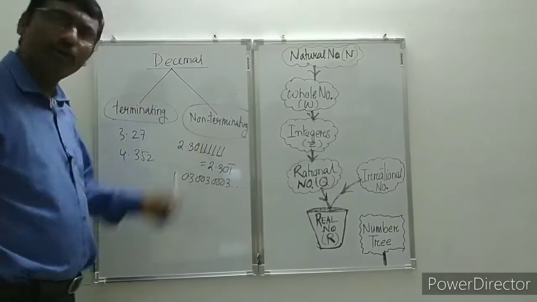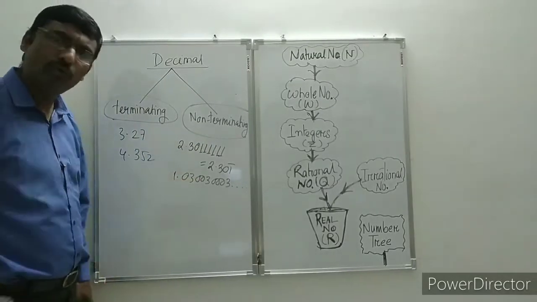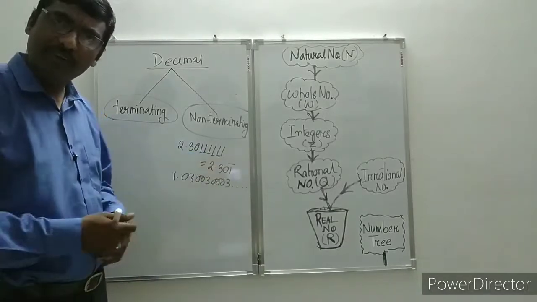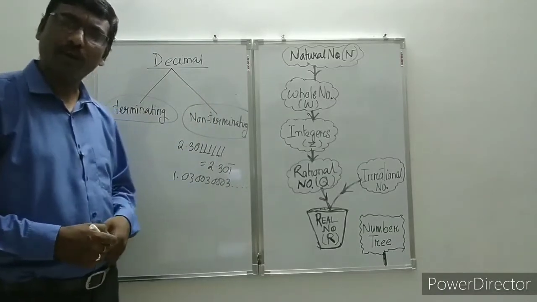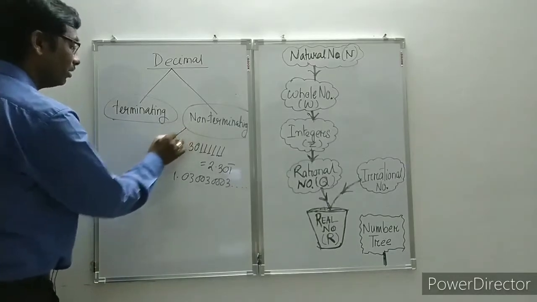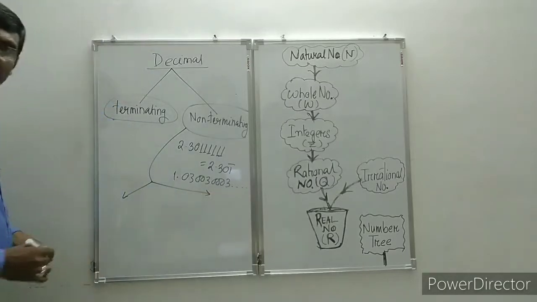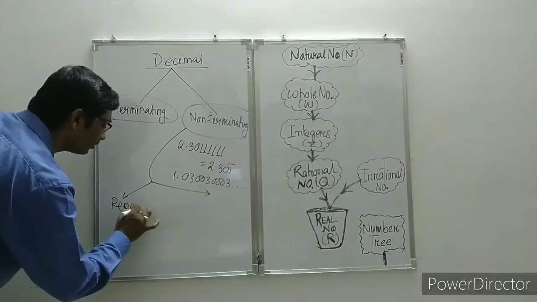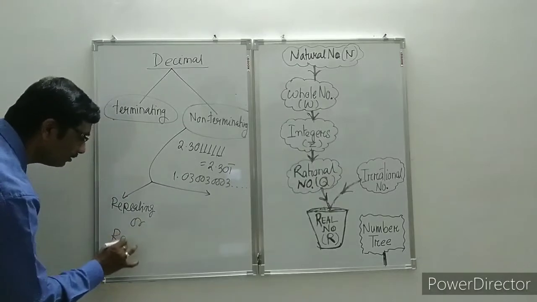Now in the non-terminating decimal there are again two types. You see, I have given two different examples. One where a particular number or particular set of numbers repeats, and one where there is no continuous repetition of a number. When it repeats, then it is called a repeating decimal or recurring decimal.